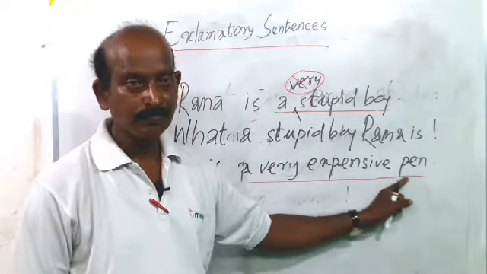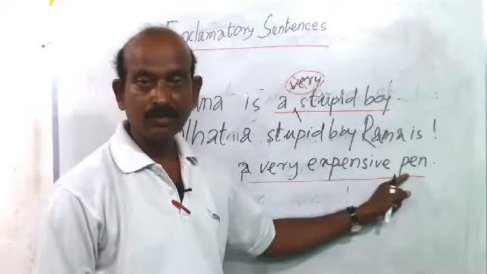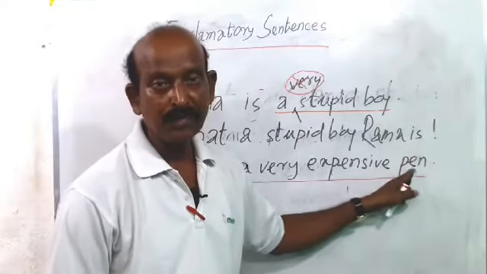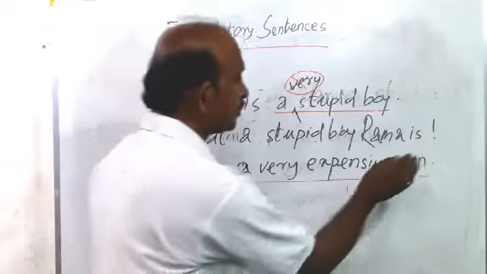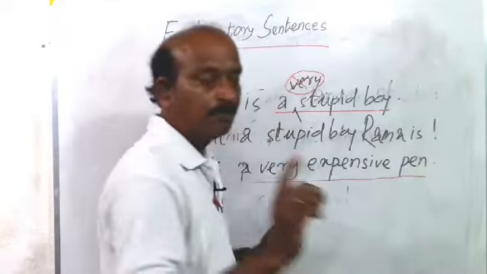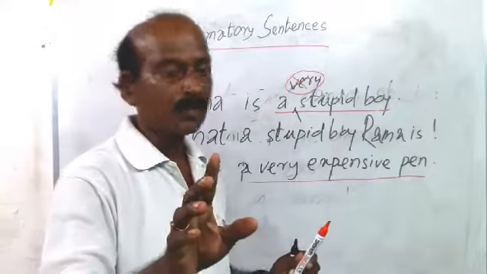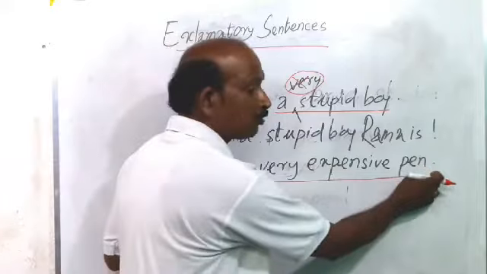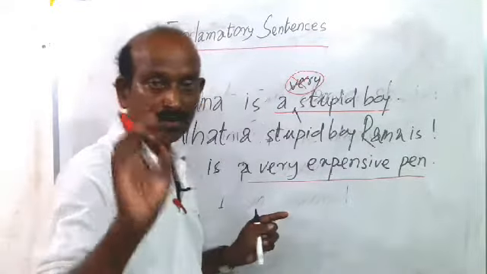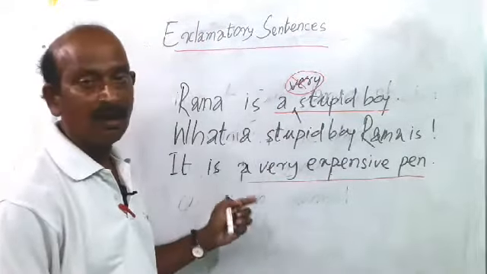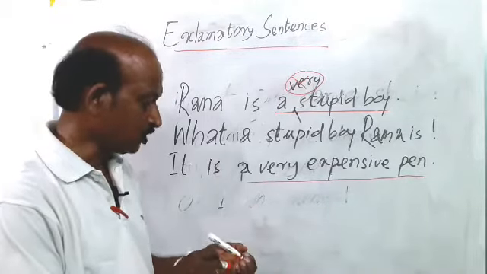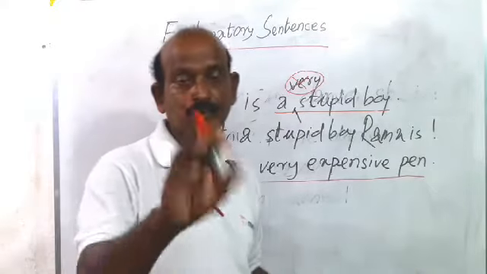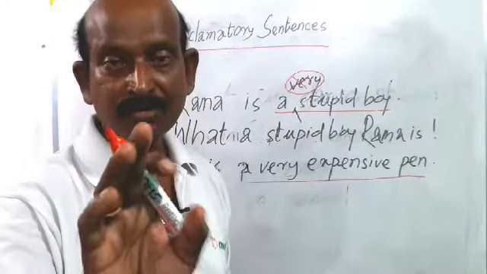Yes or no, children? This is the noun phrase. In class 9 it has been taught, and here the word pen is the head noun and that comes at the end of the noun phrase. So we emphasize the noun phrase, and as we emphasize the noun phrase, it must begin with the word what. So how can we turn this one? Follow. I have told you the qualifier should not be used in the exclamatory sentence.